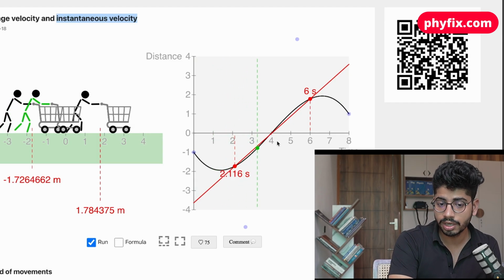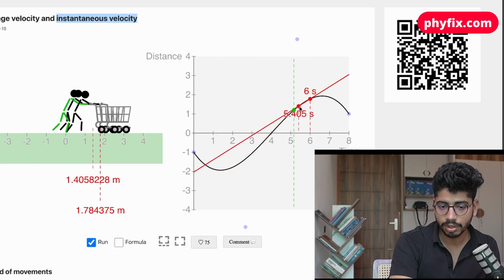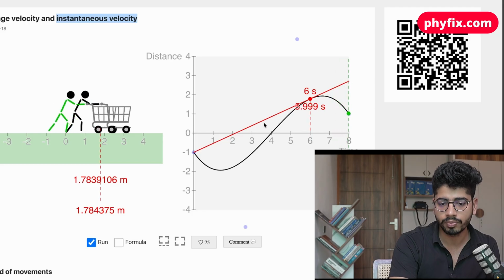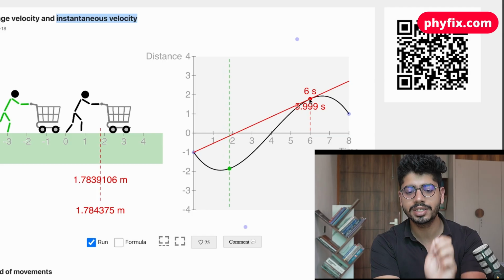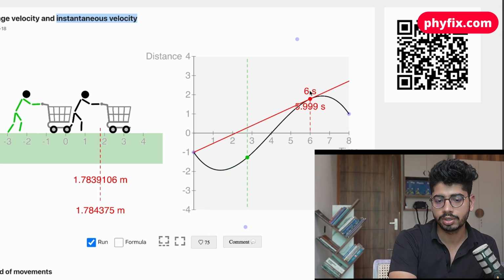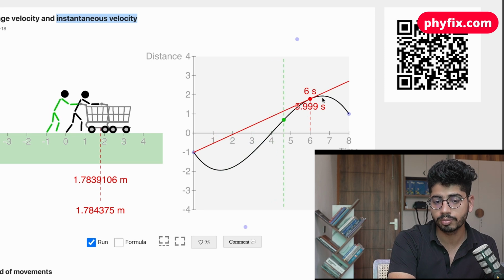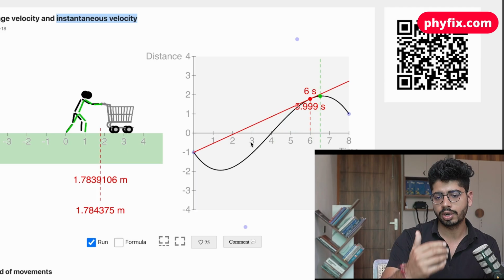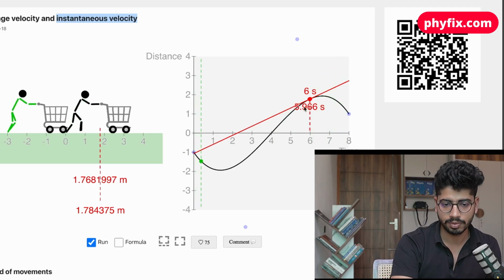So at an instant, if somebody asks you, let's suppose I ask you what the speed will be at this point. I will come to the graph also, but at this point I have to find it out. So this is the graph. I'm going to find the slope of the graph to find out the velocity at that instant. So at that instant, how much distance is traveled. For that, I'm going to find the slope of the graph. Smoothly, we will learn the graph in more depth, how we are going to draw that exactly.